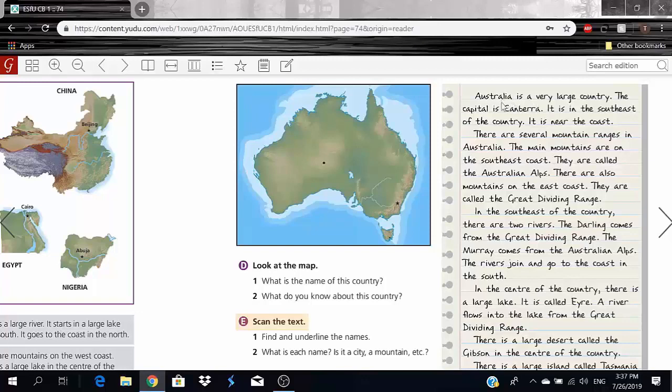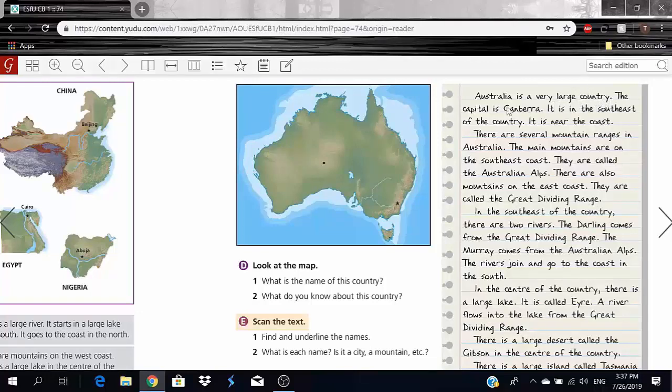Now what I want you to think of here is, if you don't know what a certain word is in a text, when you're reading something, always try to go forward and backward in an attempt to get the meaning. I might not know what Australia is. Is it a city? Let's say I don't know, but the fact that he told me it's a very large country, now I know what Australia is.